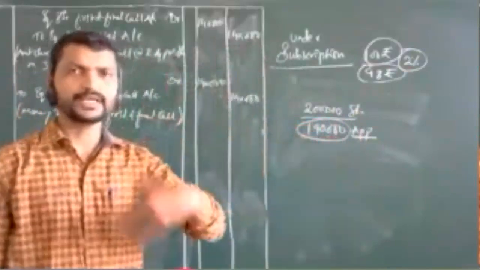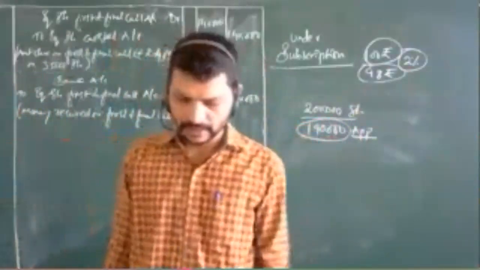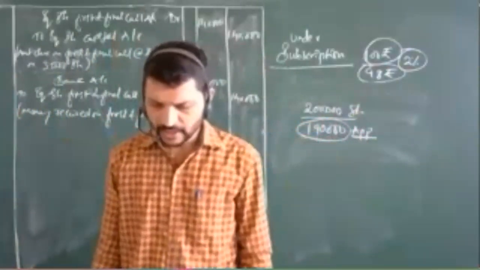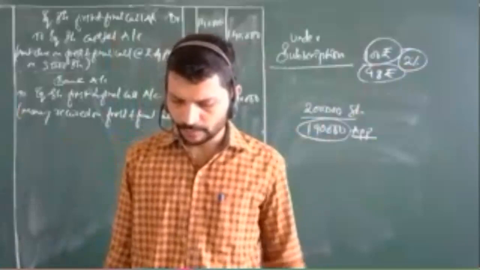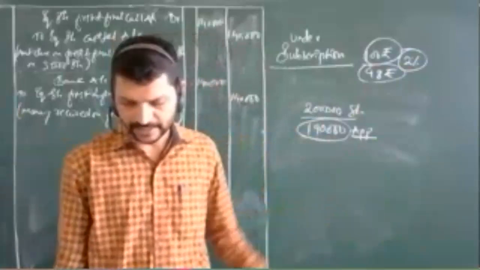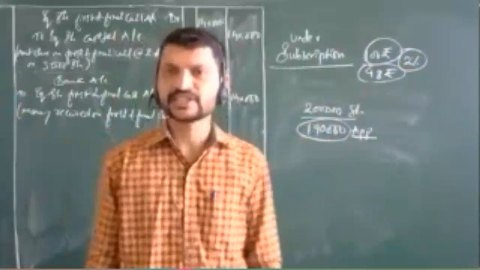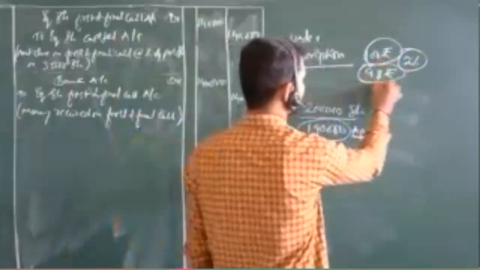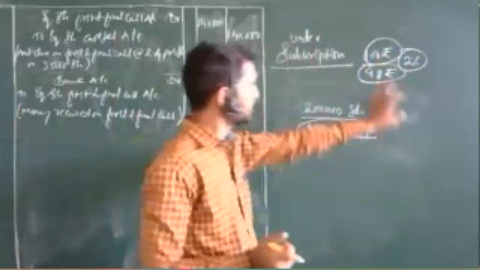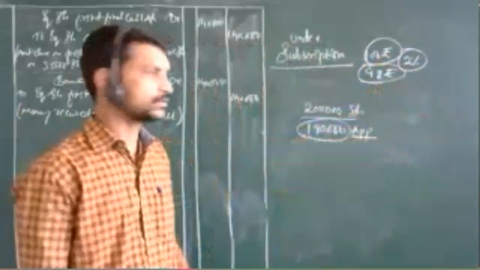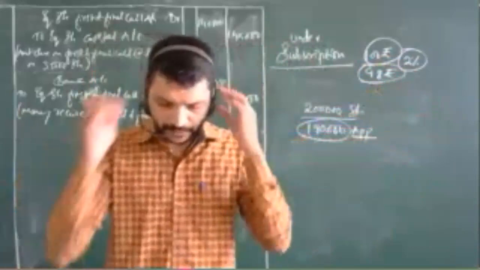Most probably, any company will not provide a discount. For example, when a share of a nominal value of rupees 100 is issued at rupees 98, it is said to have been issued at a discount of 2%. That is, a share of nominal value 100 rupees is sold at 98 rupees. That is the 2% discount.